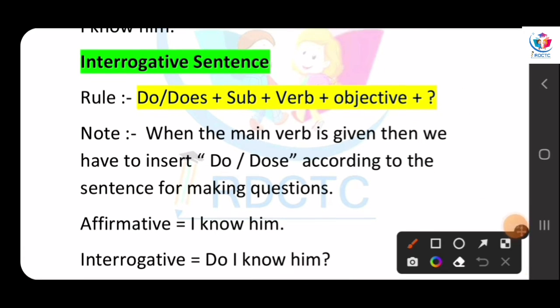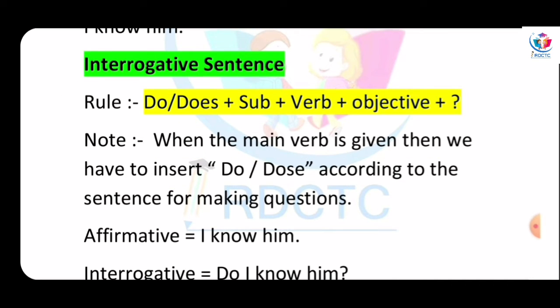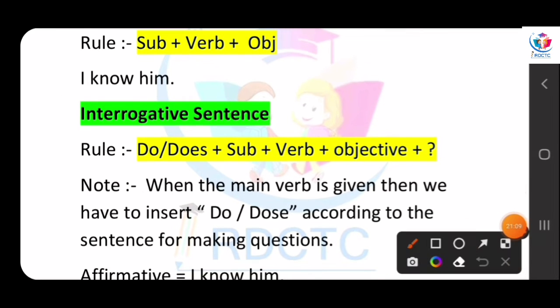Interrogative sentence states the questions. The rule is do or does plus subject plus verb plus object plus question mark. When the main verb is given, then we have to insert do or does according to the sentence for making question. When the main verb is given, like our before example, I know him, know is our main verb.